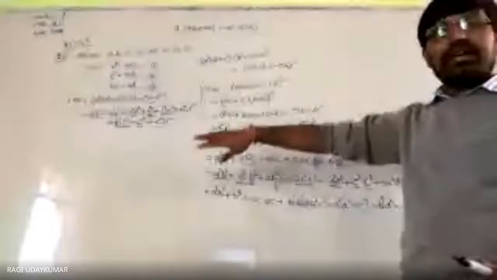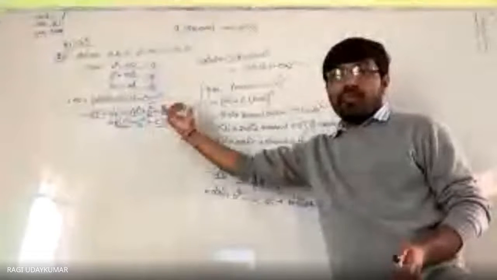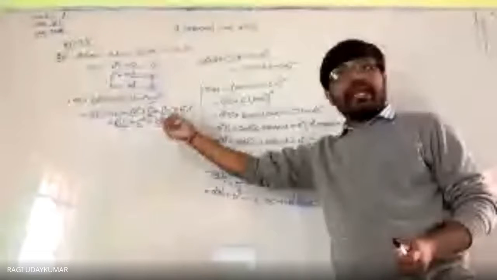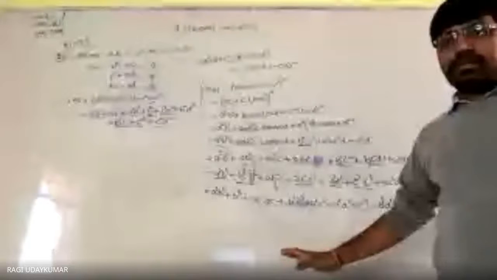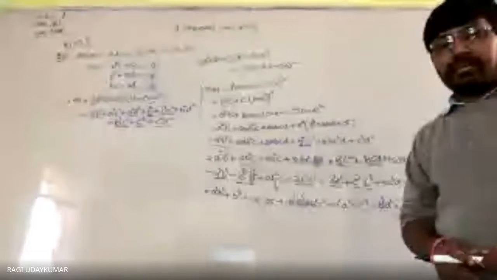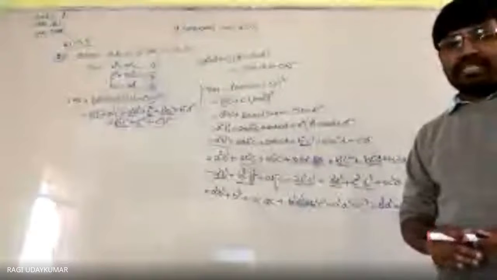पहले रिप्लेस करके चेक कर लो, उधर से इधर से ये ऑब्जर्व करना है. This one, what we need to get, that we need to observe properly. So depending upon that you are going to get the required result. समझ में आया? Did you understand here? Once again explain करो.